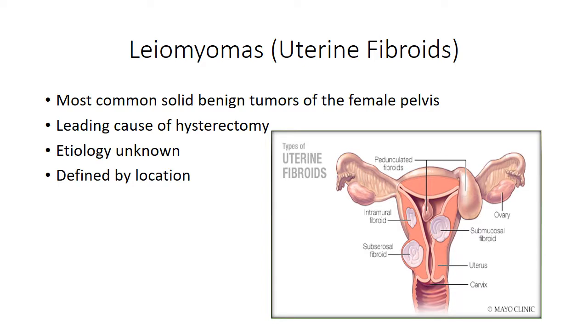Leiomyomas or uterine fibroids are the most common solid benign tumors of the female pelvis. It's the leading cause of hysterectomy. Etiology is unknown, and it's defined by its location. You'll see the different types of fibroids in the image.